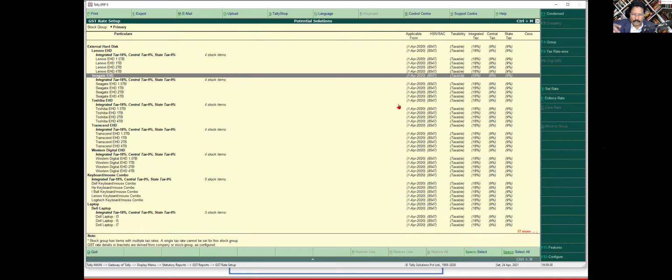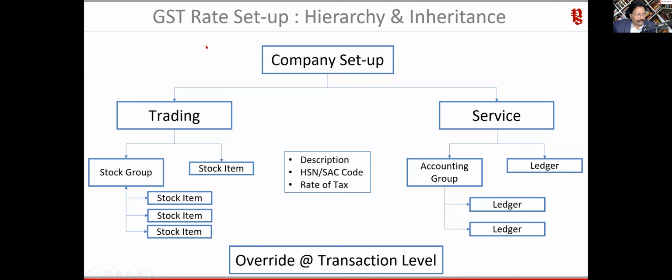Okay. So again, remember this concept, the hierarchy and inheritance. What I'm going to do is select a particular stock group and change the rate under this stock group, so that automatically all the stock items will get the rate that I'm going to specify here. That is what we are going to see now.